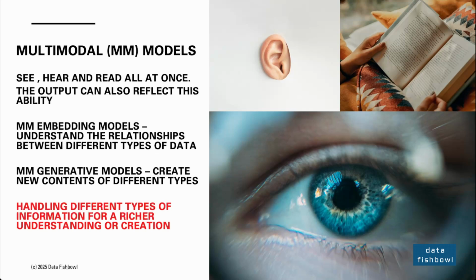The notes distinguish two main types, MM embedding models, which are good at understanding and finding relationships between different types of data, and MM generative models, which can actually create new content that spans multiple modalities. Imagine describing a scene in text and having the AI generate both an image and suitable background music for it. That's incredibly powerful, handling data more like humans do, using multiple senses. Exactly. It's about integrating different forms of information for a richer understanding or creation.